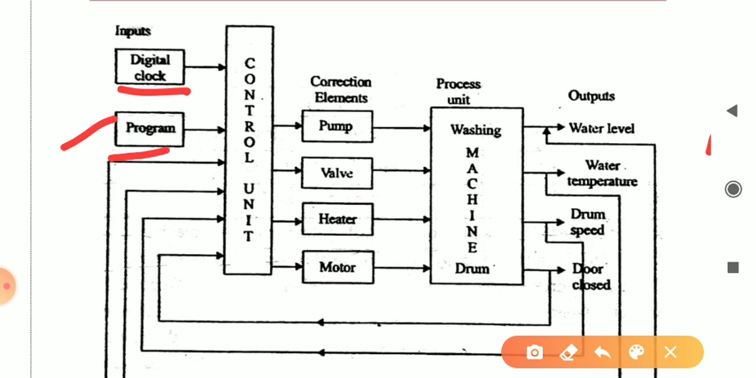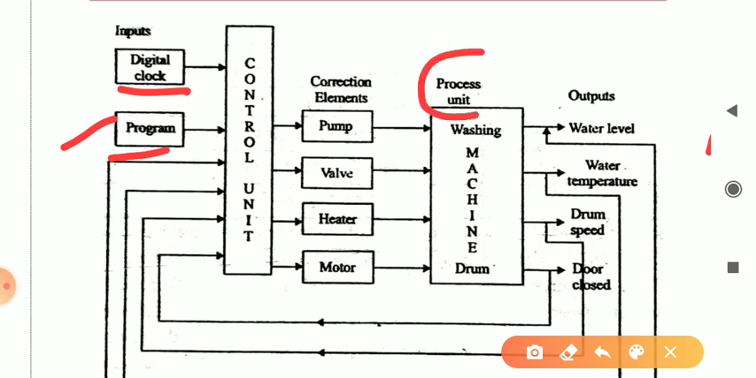After giving these inputs, the control unit will work according to your input. Next is the correction unit. The pump has to start depending upon your load. Depending on how much material you are using, it will start pumping the water. First it will check the weight and the pump will start, and it will take the water from the outside to the washing machine drum.